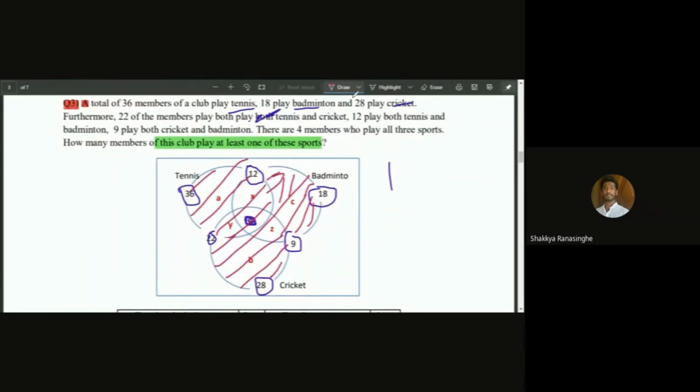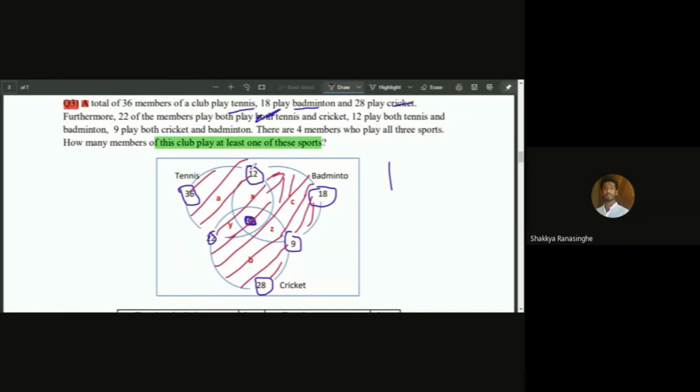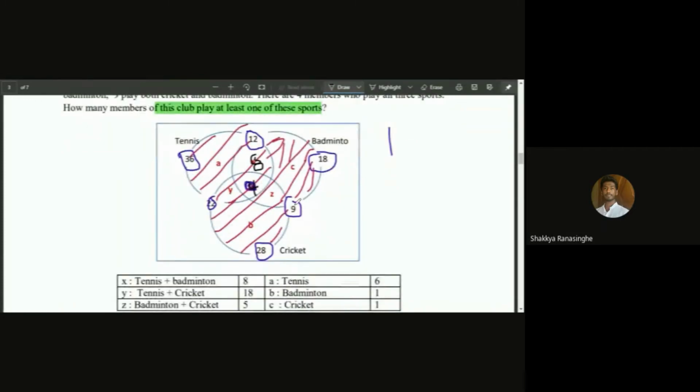So we have more than enough information. So we will cross here. Okay. So it says 12 players are playing tennis and badminton, and there are 4 playing both, and it should be 8 over here. And since it's 9 over here, it should be 5.